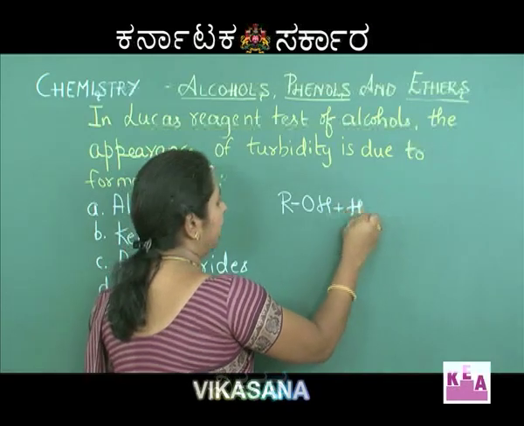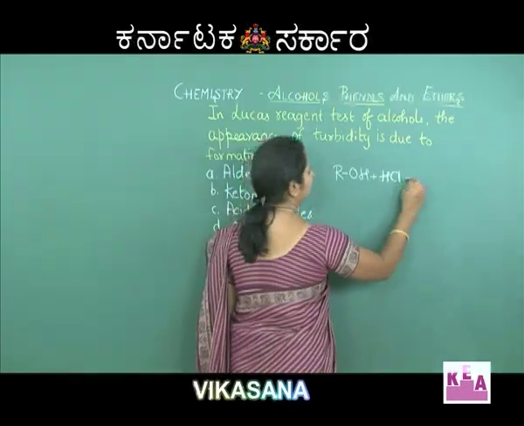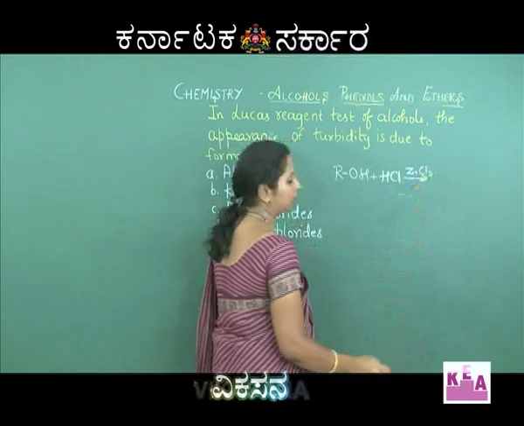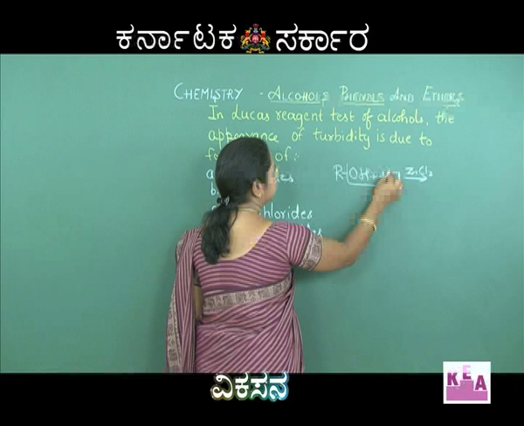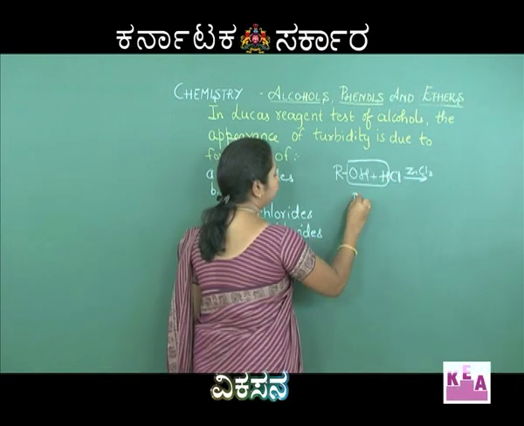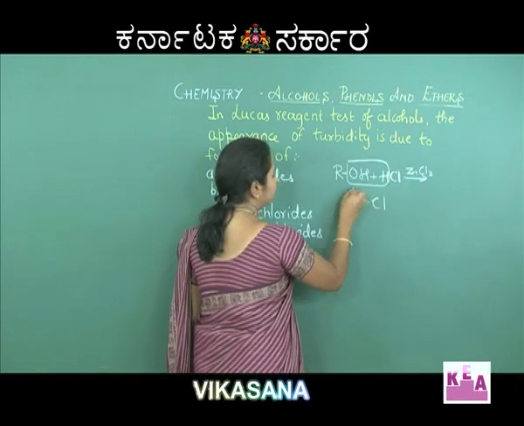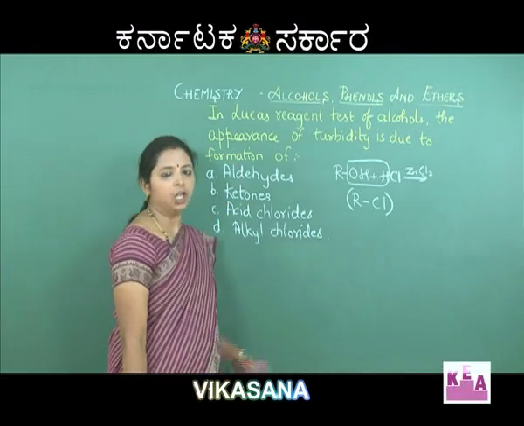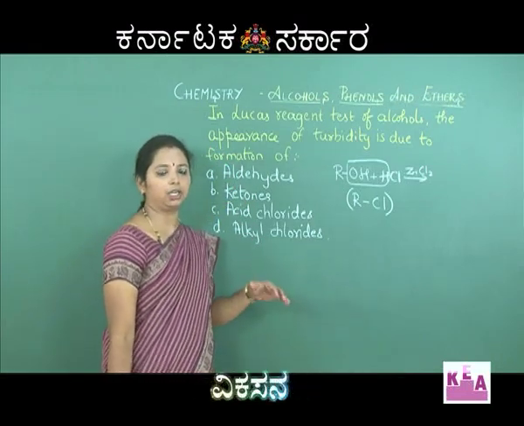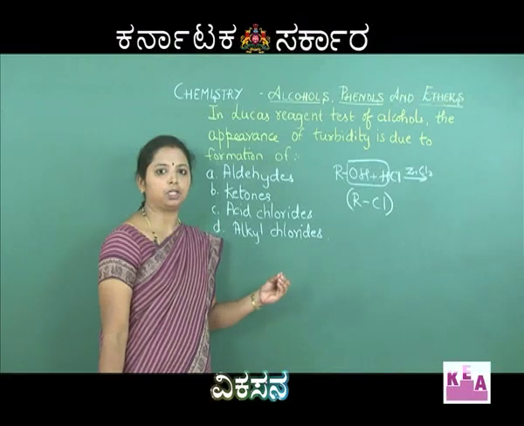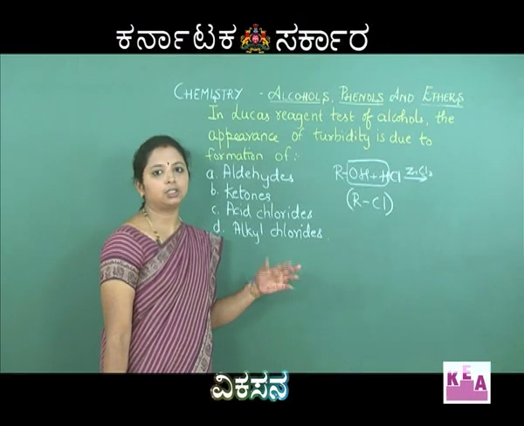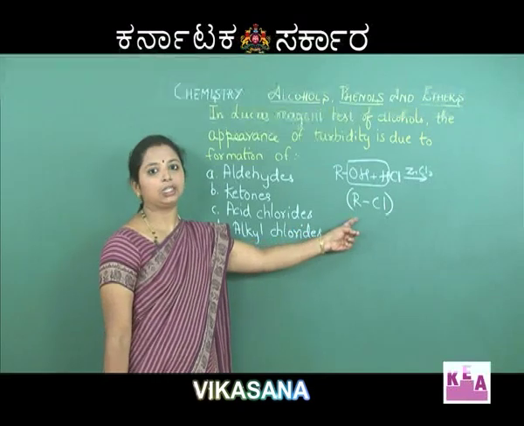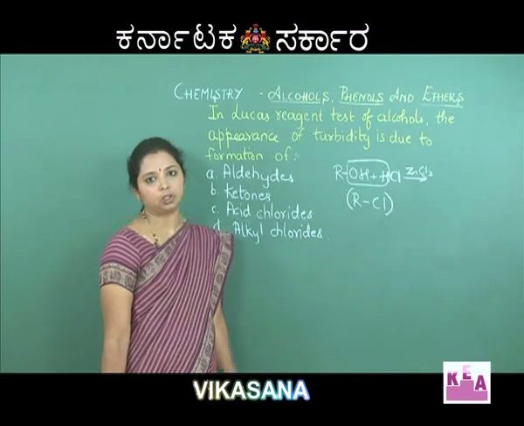So, the alcohol will react with HCl in the presence of anhydrous zinc chloride, water is released, and therefore it forms RCl. Alkyl halides are being formed during the reaction. A tertiary alcohol reacts immediately and turbidity appears immediately, whereas for secondary and primary it takes time. This shows that alkyl halides are being formed during the reaction.